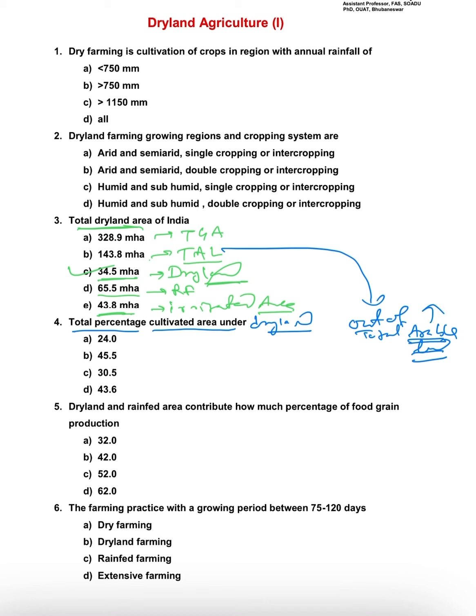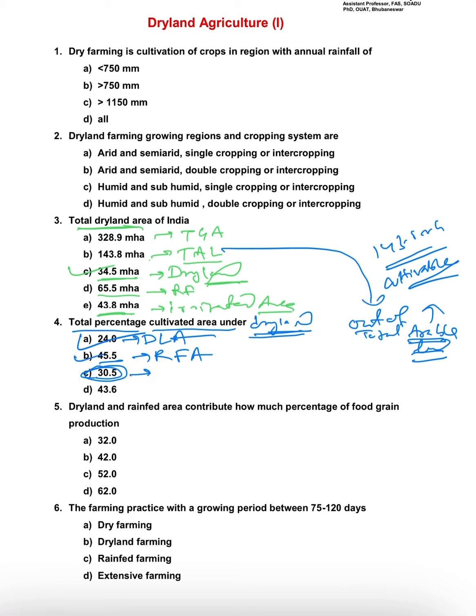Arable means cultivable. Okay, that is 143.8. So out of this, how much percentage of area is under dry land condition? Basically the percentage of dry land area is 24%. The percentage of rainfed area will be 45.5, and this 30.5 is the percentage of irrigated area.